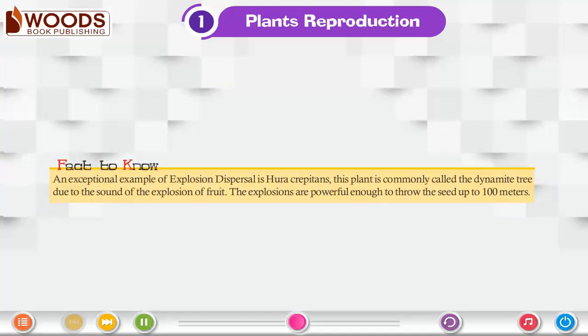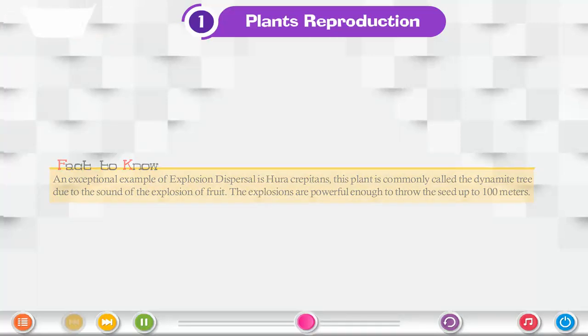Fact to know: an exceptional example of explosion dispersal is Hura crepitans. This plant is commonly called the dynamite tree due to the sound of the explosion of fruit. The explosions are powerful enough to throw the seed up to 100 meters.